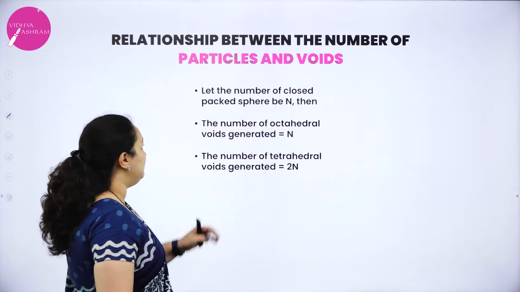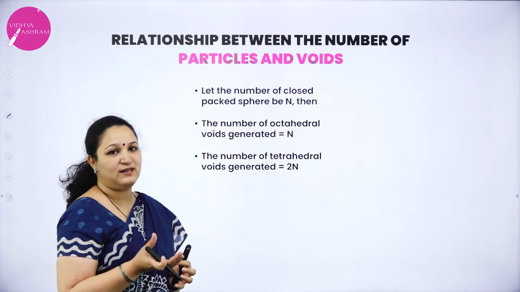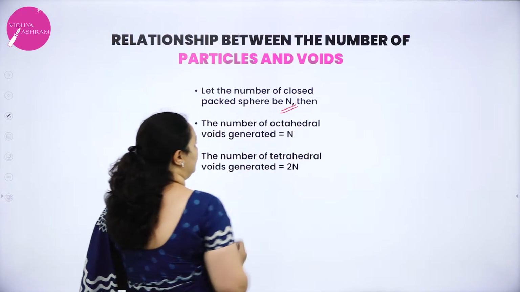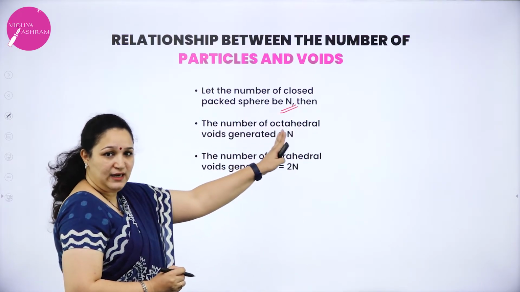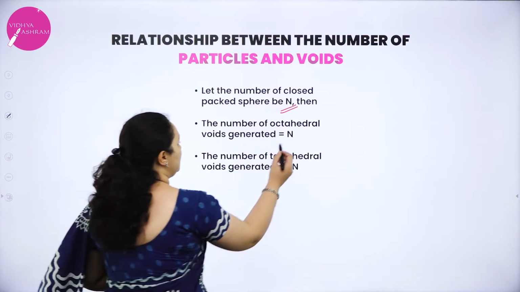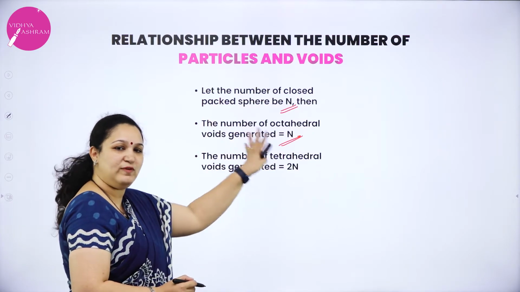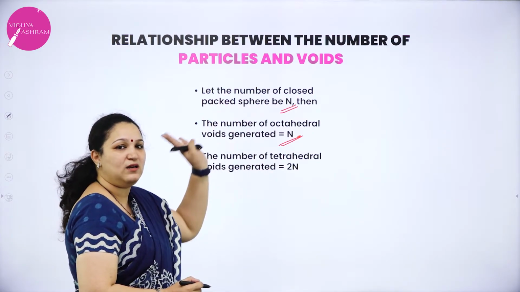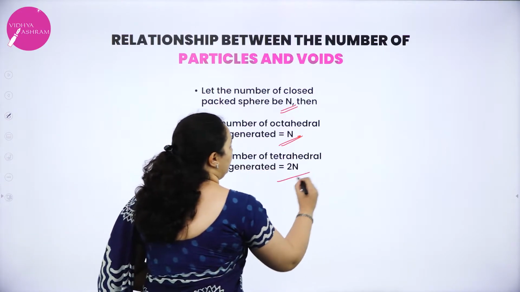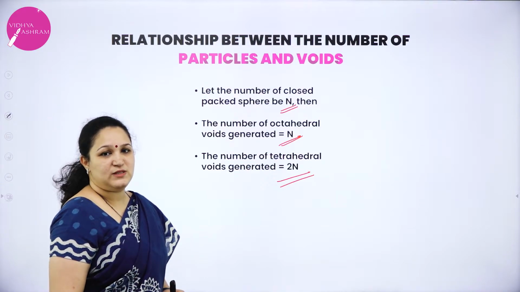For example, let the number of closed packed spheres, that means the number of atoms or particles, be n. Then the number of octahedral voids will be equal to the number of particles, that is also n. But the number of tetrahedral voids will be double the number of particles present.